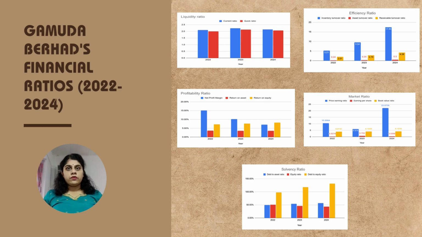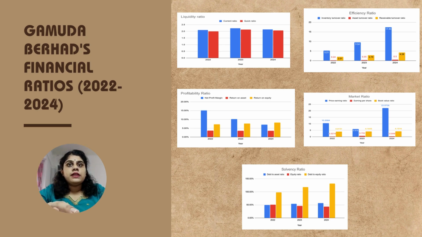The third one is the profitability ratio. There are three types of ratios under the profitability ratio, which are net profit margin, ROA, and ROE. The net profit margin fell from 15.12% in 2022 to 7.07% in 2024. ROA remains stable at around 3.5%. ROE improved from 7.3% in 2022 to 8.18% in 2024.